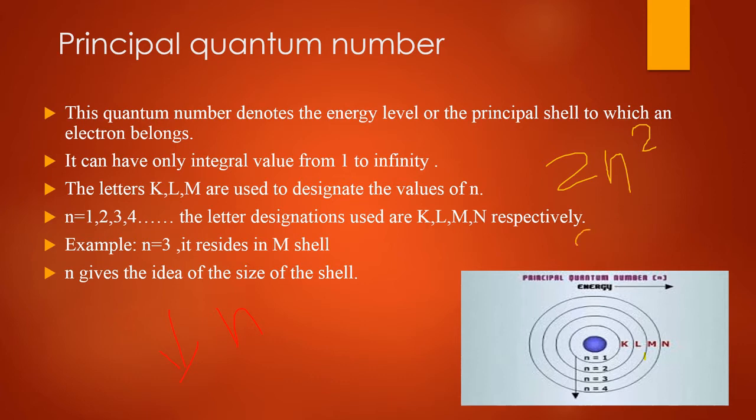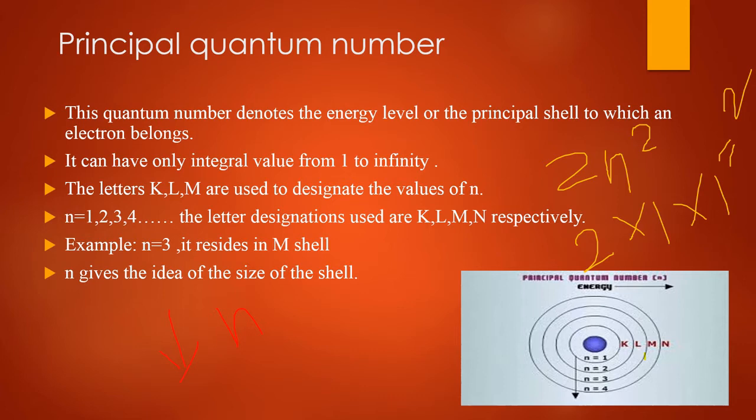Suppose here 2 into 1 into 1 is equal to 2. It means the maximum number of electrons in K shell may be 2 electrons. Like here, 2 into 2 into 2 is 8, 2 into 3 into 3 is 18, and 2 into 4 into 4 you will get the maximum number of electrons.